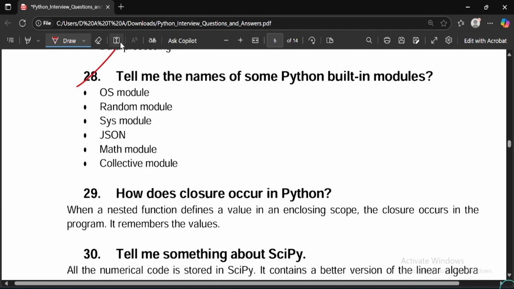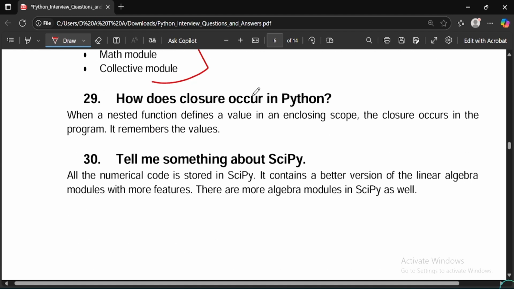Moving on to question 28: tell me the names of some Python built-in modules. You can explain some of the modules mentioned over here. Names of Python built-in modules: OS module, random module, sys module, JSON, math module, collections module. How does closure occur in Python? You can explain this.